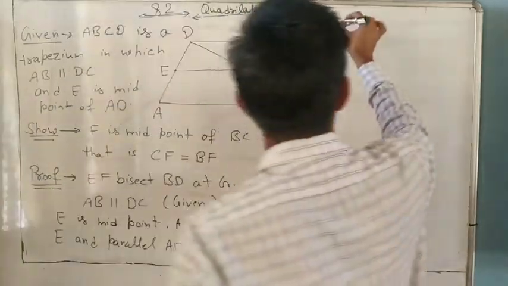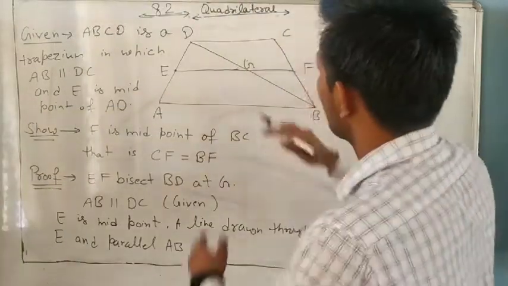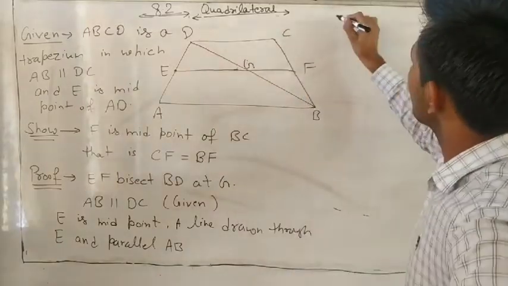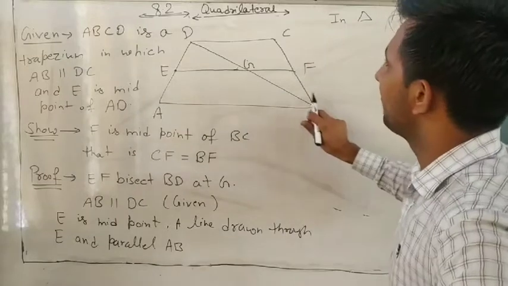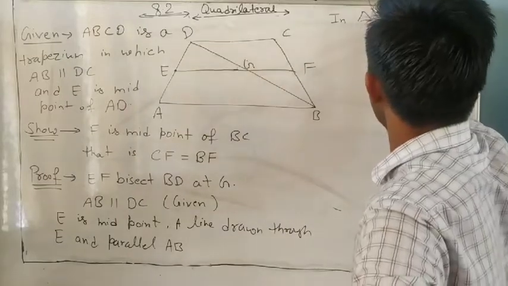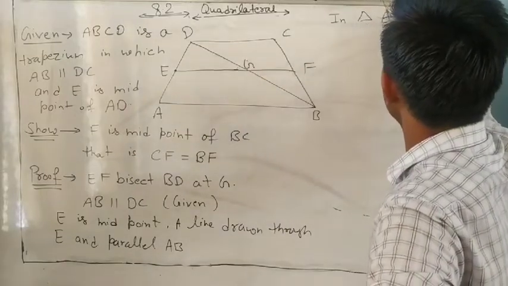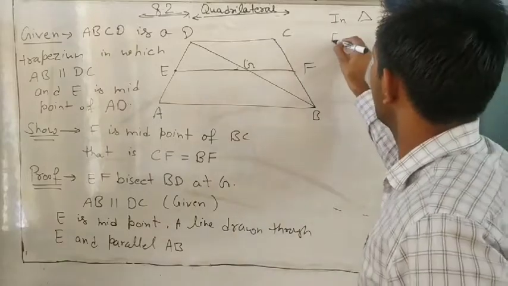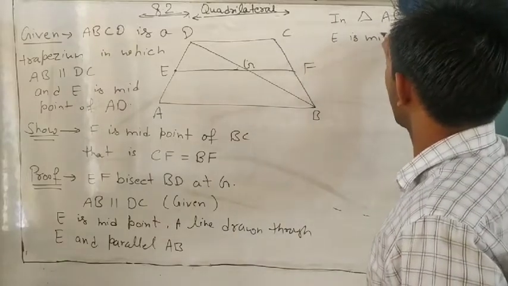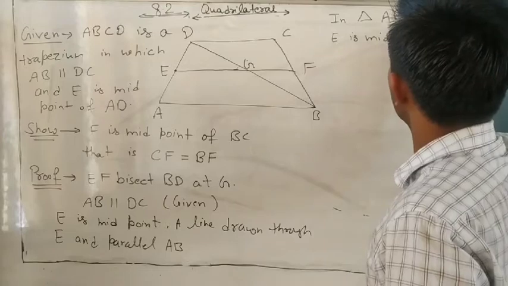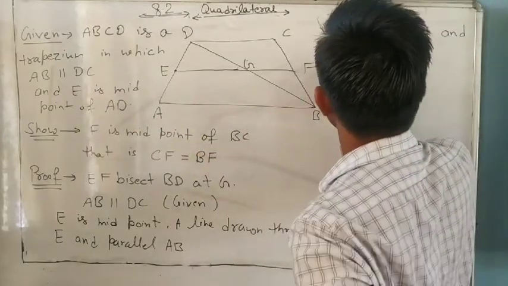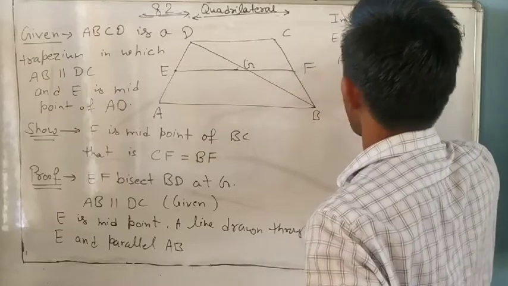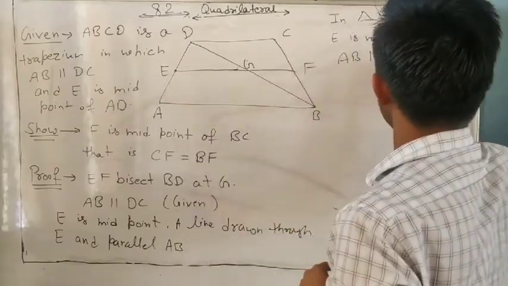So therefore, in triangle ABD, E is the midpoint and AB is parallel to EF.